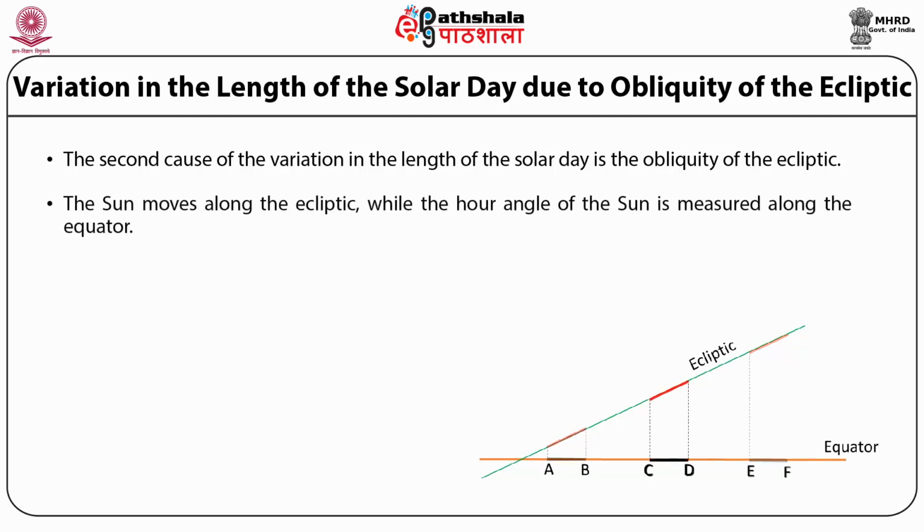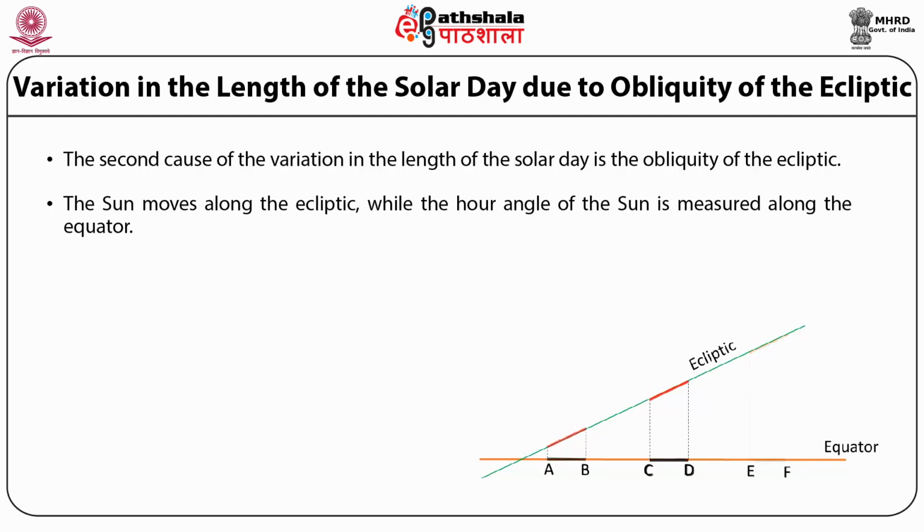The Sun moves along the ecliptic while the hour angle of the Sun is measured along the equator. Even if the Sun were to move uniformly along the ecliptic, because of the obliquity of the ecliptic, the equal intervals along the ecliptic will not have the same equal projections on the equator.